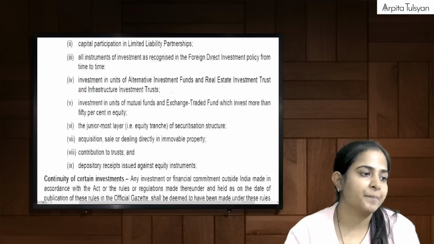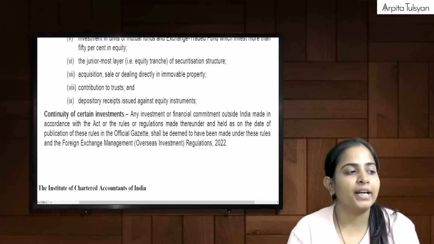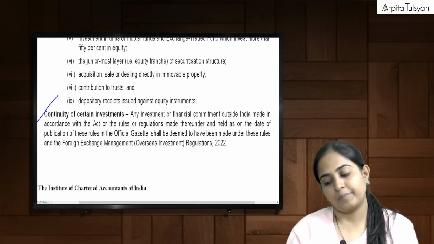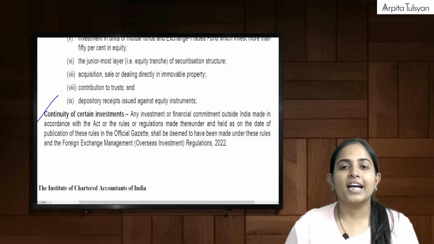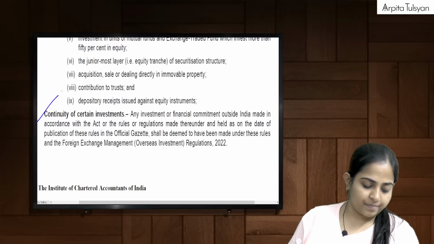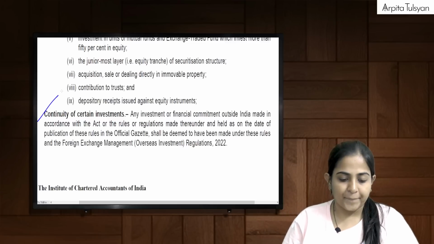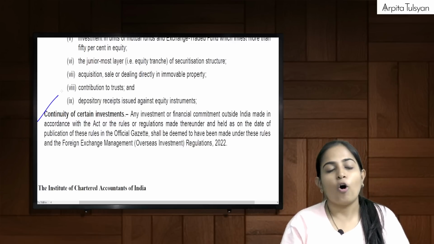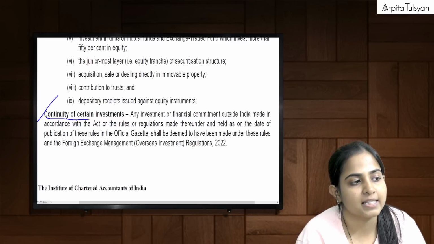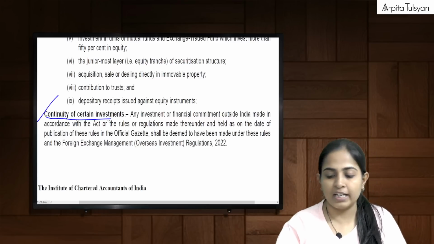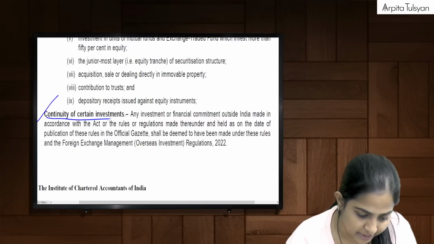Okay, then going ahead to the sixth point, kind of a grandfathering clause. Continuity of certain investments. What do you mean by this?